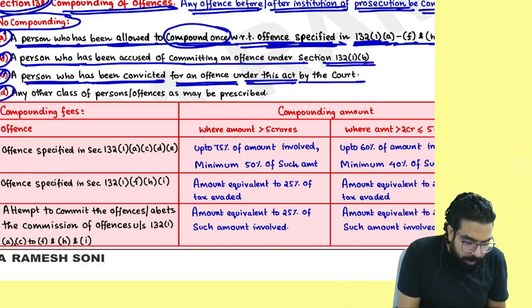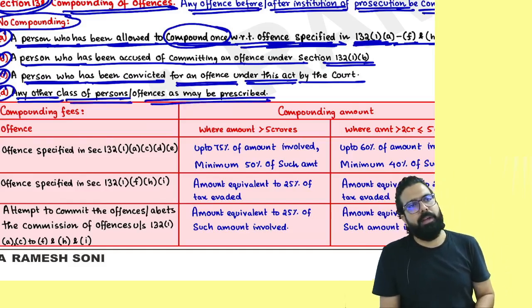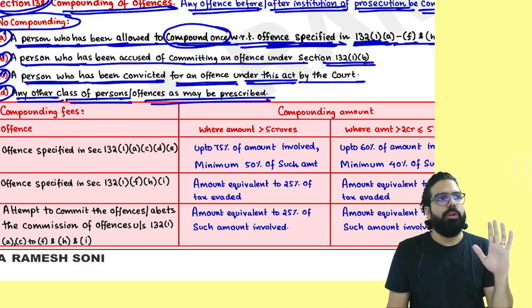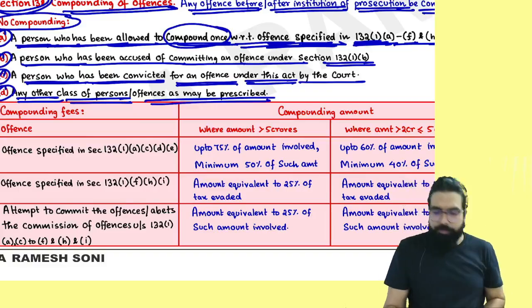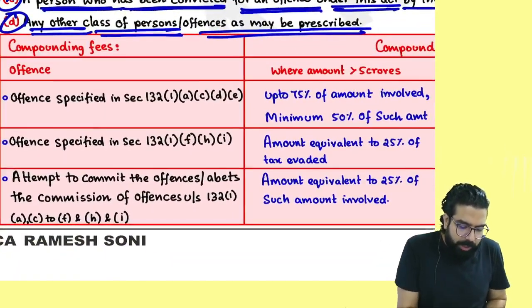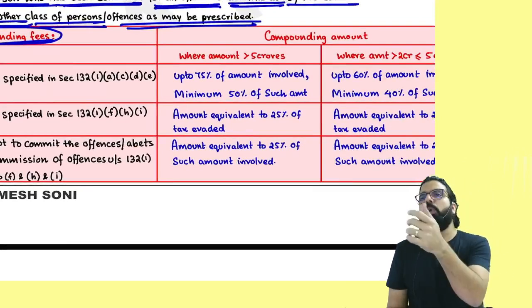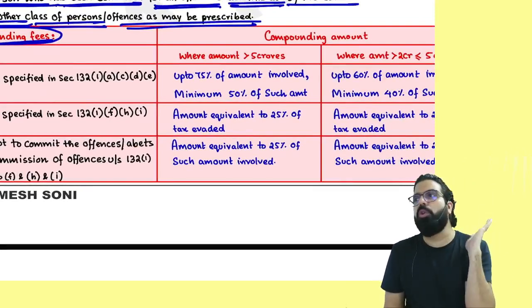Next, any other class of person or offenses as may be prescribed. If government wants, government can prescribe any other offense. For that also compounding will not be allowed. Everyone over here now. Sir, what will be the compounding fees? How much do I have to pay? How much do I have to pay to not go to jail?